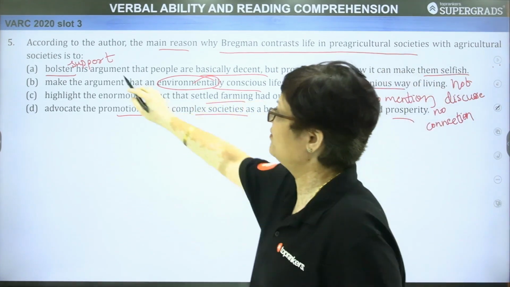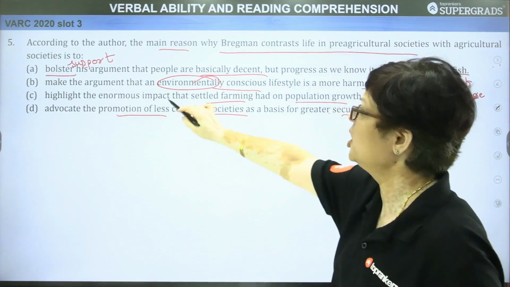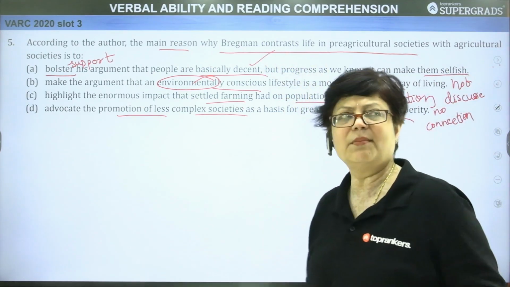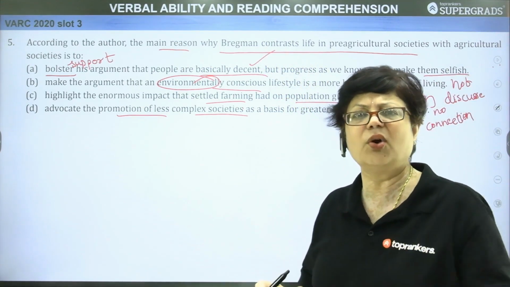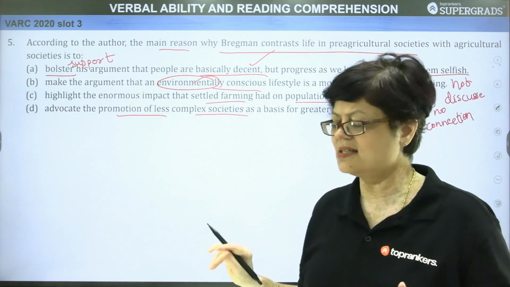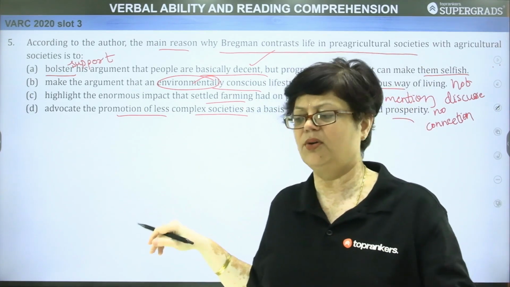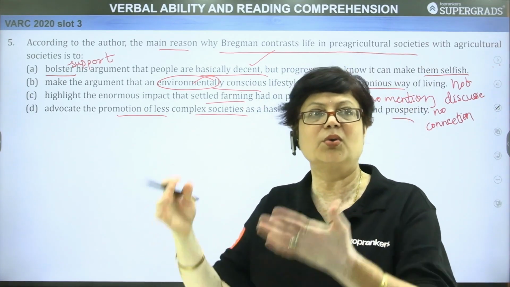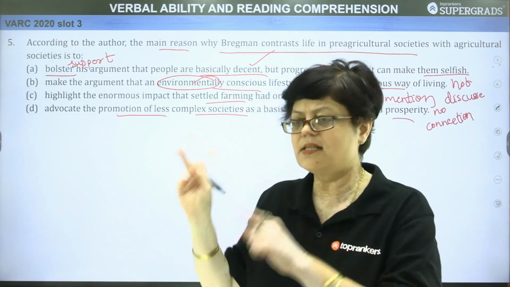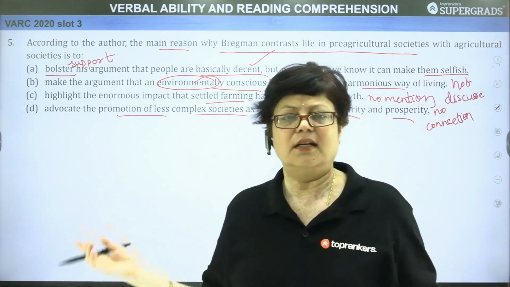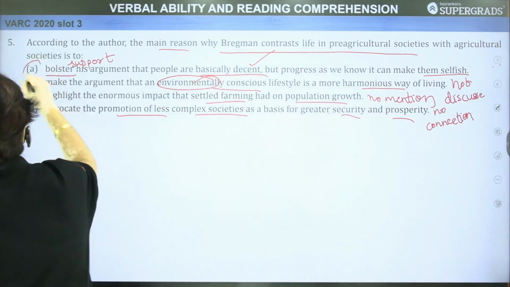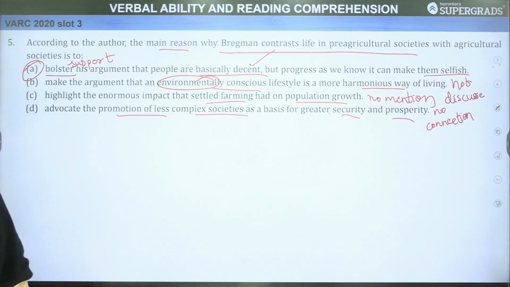Now we are left with the first one. Let's judge it further. Bolster his argument that people are basically decent. People are basically good natured, they are innately good, but progress can make them selfish. Progress means when you talk about agriculture, property, growth, then man becomes selfish, and then in his selfishness he leads himself to war and other dishonest practices. So clearly, our answer option is option A.